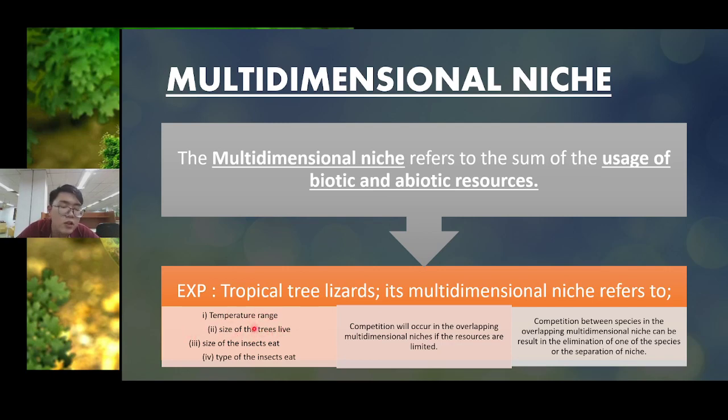So the temperature range is not an activity, and temperature here is an abiotic resource. And then the second one is size of the tree leaf. And then the third one is size of the insect eaten. So apa kebesaran insect yang lizard ni makan. And then the last one is type of the insect eaten. Dia bukan semua insect makan, dia hanya makan certain insect sahaja. So this is multi-dimensional. It contains biotic and abiotic resources.